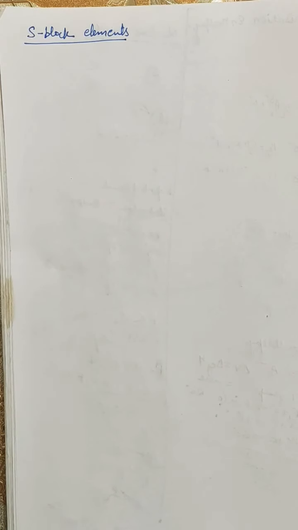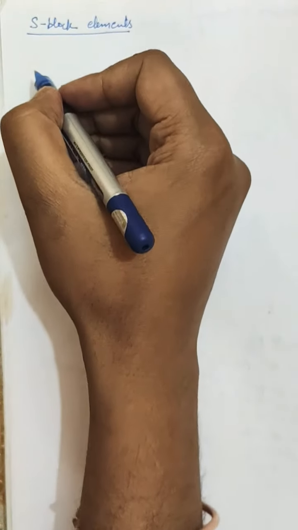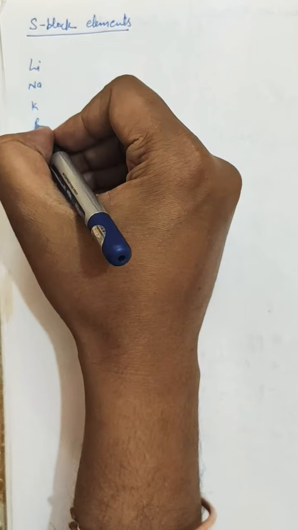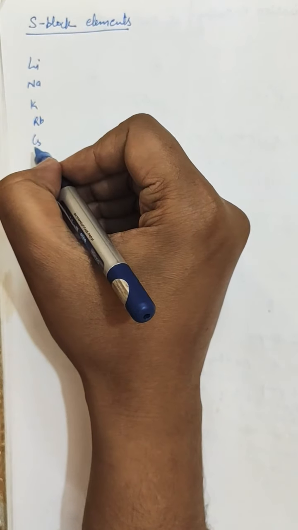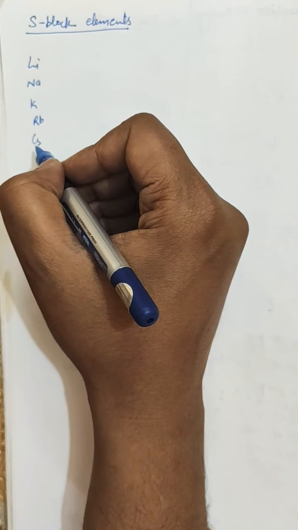Next topic in the ongoing chapter is S block elements. S block elements are the elements which belong to group 1 and group 2. The various elements in the first group are lithium, sodium, potassium, rubidium, cesium, and the next element is francium.